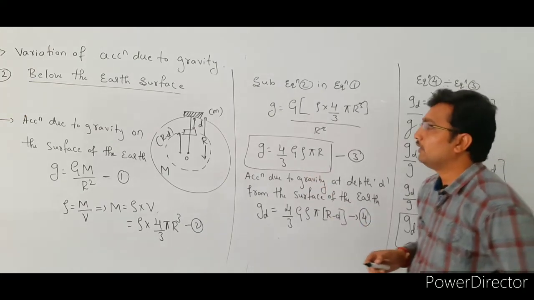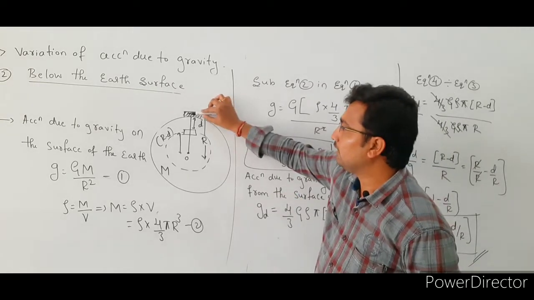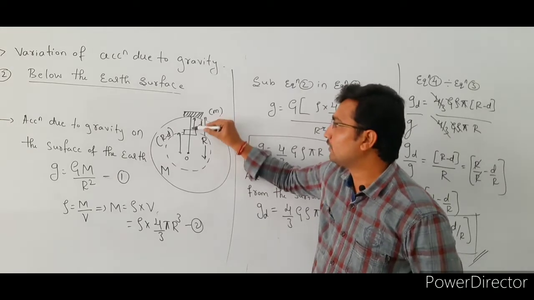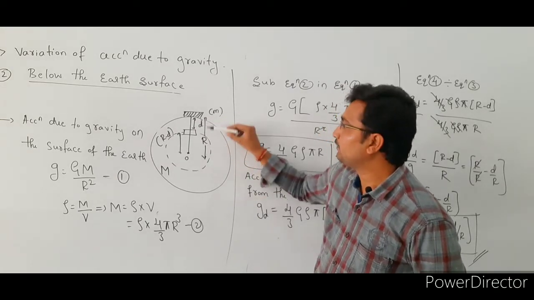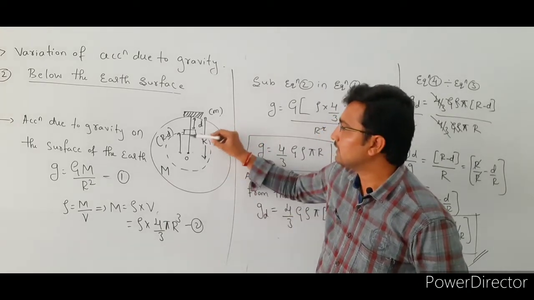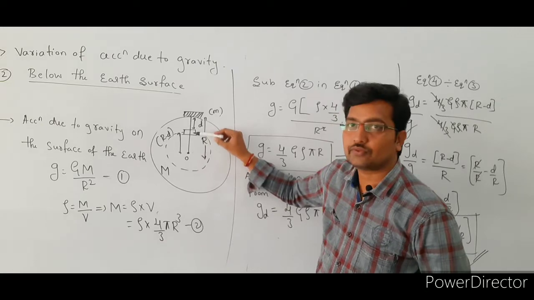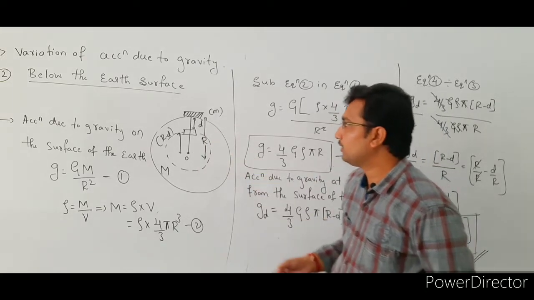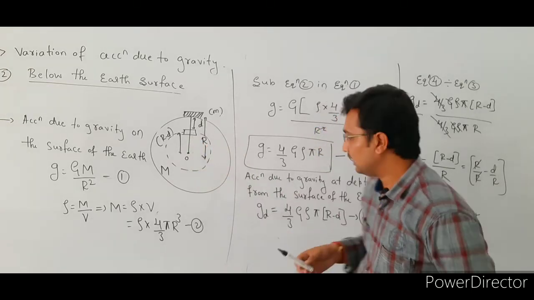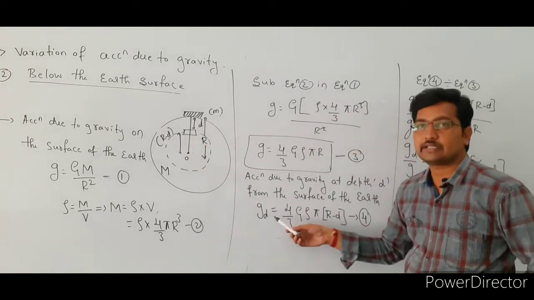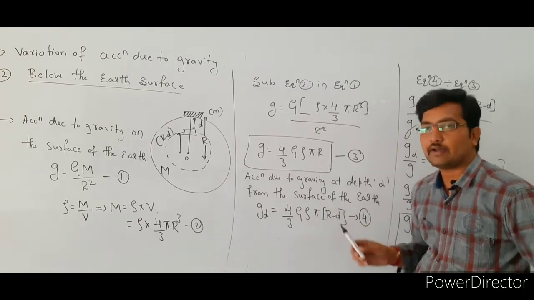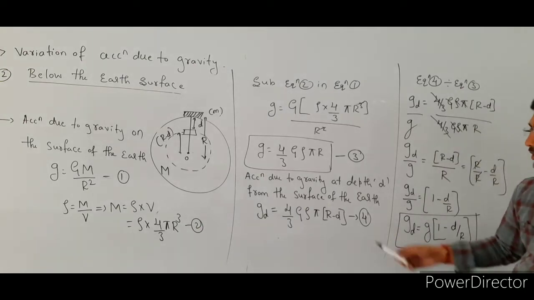After that we are going to shift this body to a depth d from the surface of the earth. So the distance is d from the surface of the earth, and initially the body was at a distance r from the center of the earth. Now the body is at a distance r minus d from the center of the earth. So we are going to find the acceleration due to gravity of the body at a depth d from the surface of the earth. That value is g_d = 4/3 G ρ π (r − d), equation number 4.